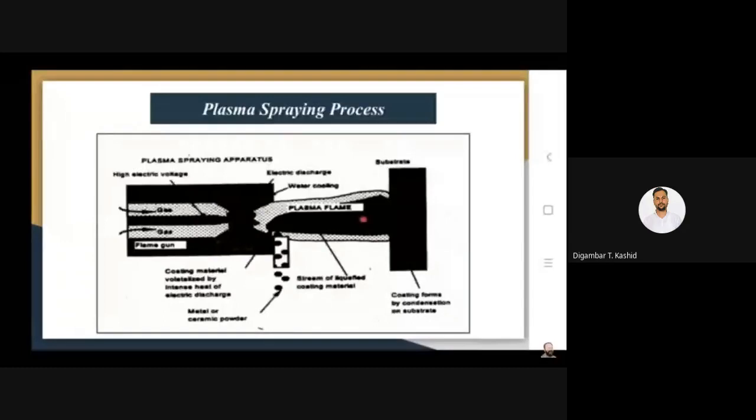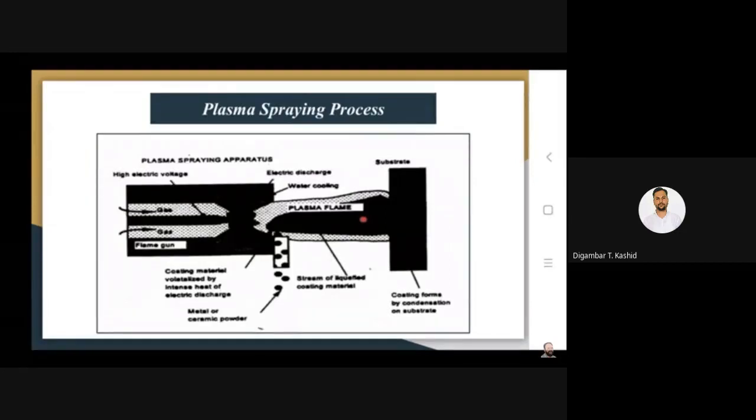So in plasma spraying you get a high heat at the tip of the torch. So the heat content in flame spraying or arc spraying can be 1500 to 2700 degrees Celsius. On the other hand, in plasma spraying it can be as high as 25,000 to 30,000 degrees Celsius. So in this plasma spray coating, what you do is generate plasma, which is nothing but a cluster of ions, electrons and neutral atoms.